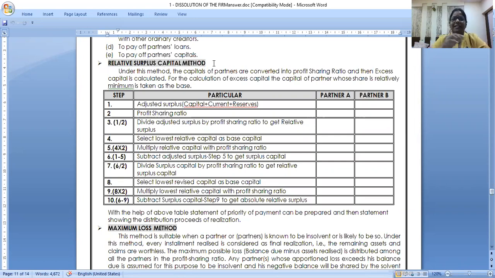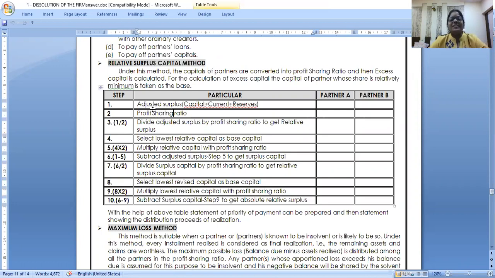The name itself says the partners' capitals are different and profit sharing ratios are different. So you bring it in such a way that whoever is having extra capital, you pay them first, and then the rest will come automatically, right? Now, first, what you have to do for the relative surplus method is adjust the capitals. That means the capital account, the current account, the reserves, and whatever it is. Sorry, this is not adjusted surplus. This is adjusted capital. The word went wrong. You adjust it.